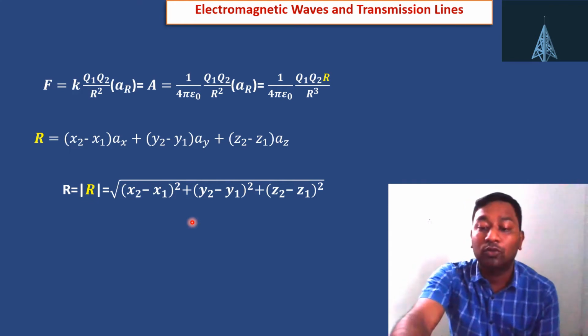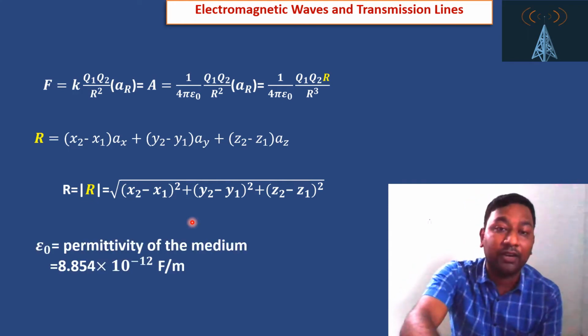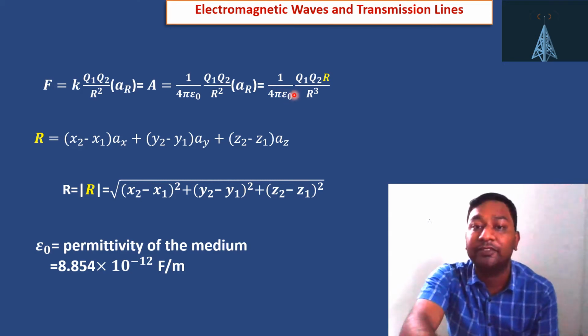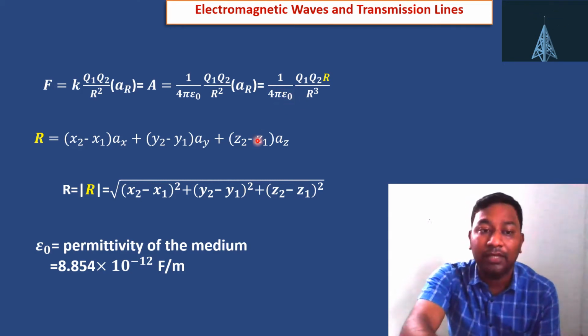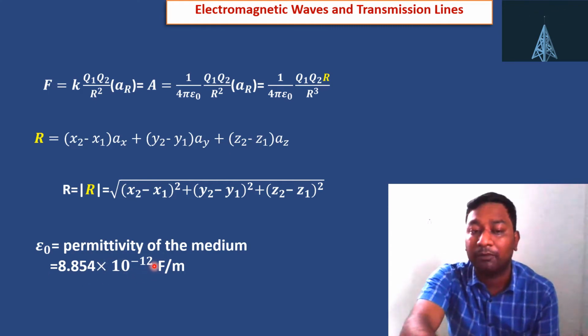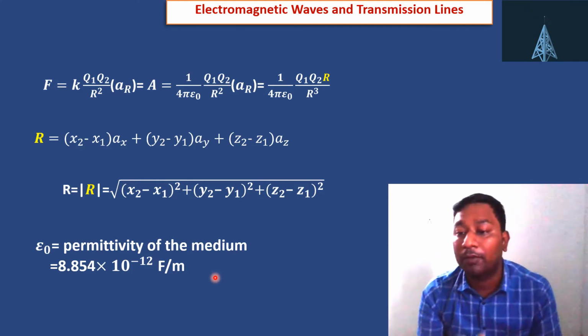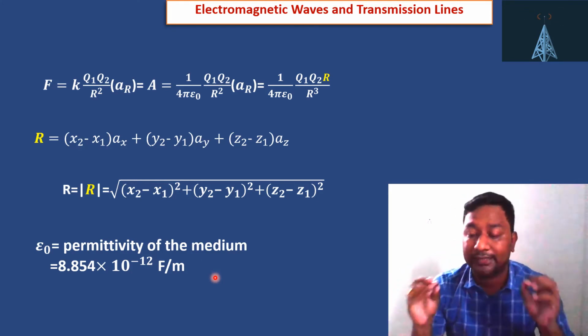So these are Coulomb's law. Where epsilon is there, that is called the permittivity of the medium. For a vacuum, the permittivity of the medium is 8.854 into 10 to the power minus 12 Farad per meter. So that is the overall Coulomb's law for two point charges.